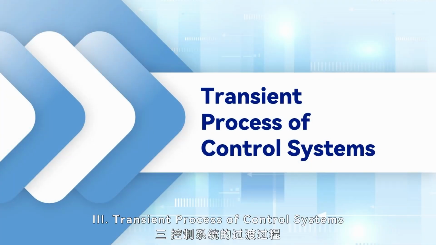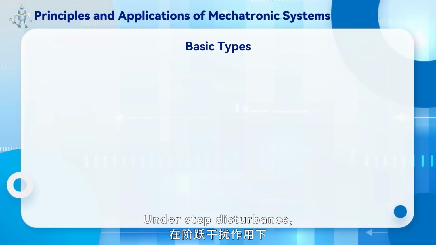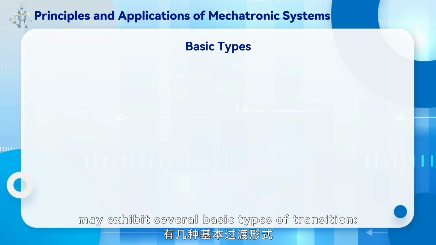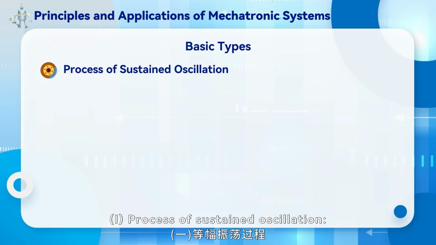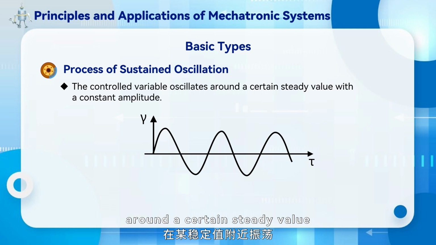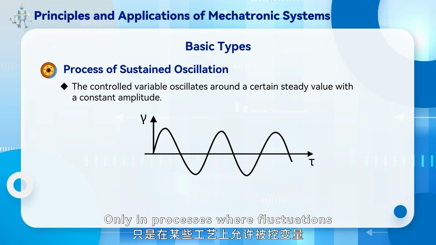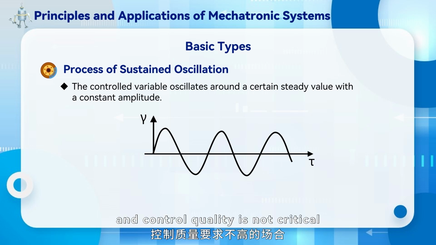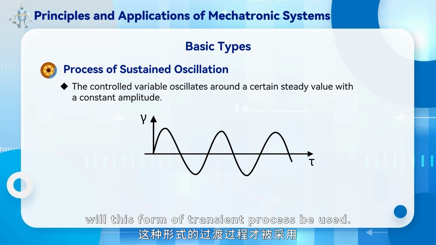3. Transient process of control systems. Under step disturbance, the control system may exhibit several basic types of transition. 1. Process of sustained oscillation. The controlled variable oscillates around a certain steady value with a constant amplitude. This indicates that the system cannot stabilize after step disturbance and is generally not adopted. Only in processes where fluctuations within a certain range are acceptable and control quality is not critical will this form of transient process be used.